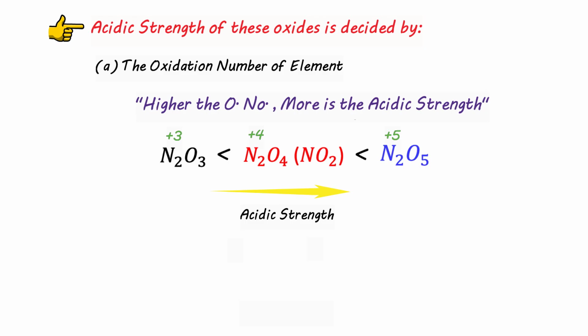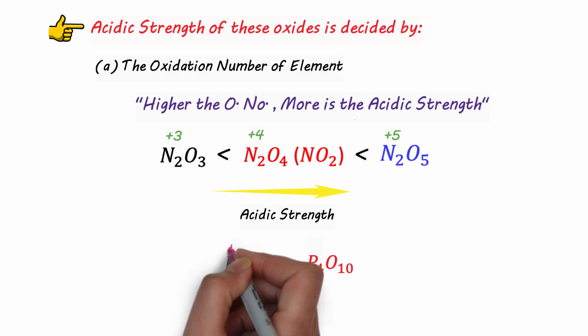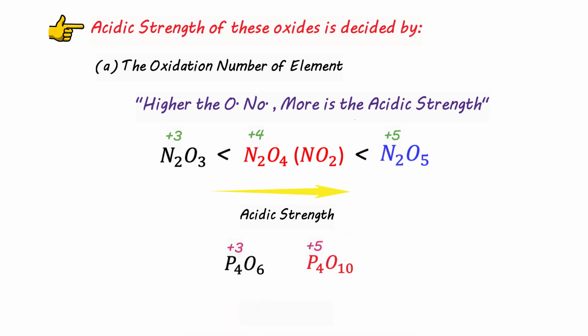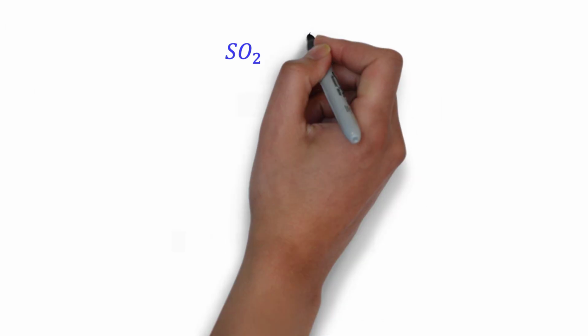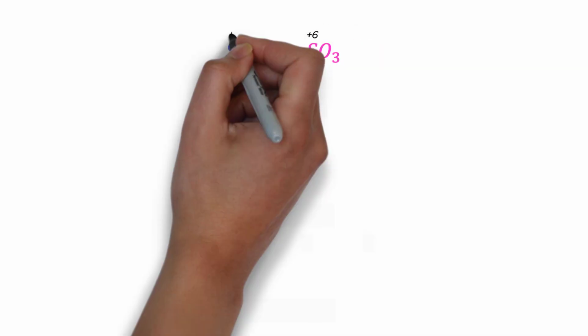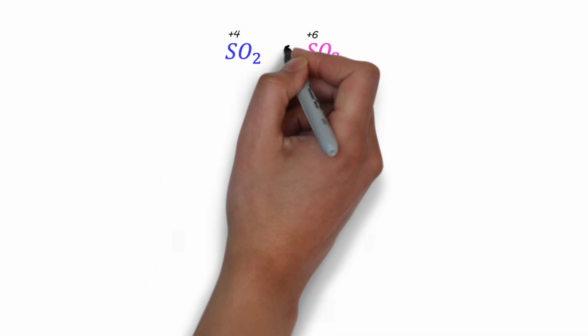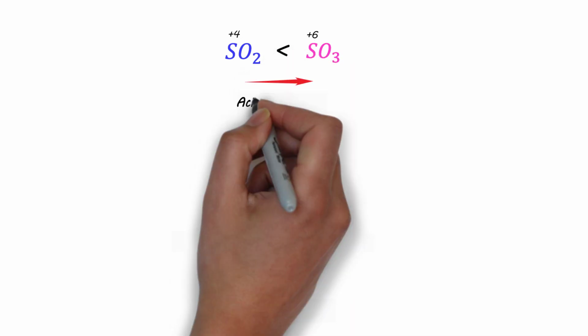In the same way, while looking at the oxides of phosphorus, we have P4O6 and P4O10. The oxidation number of phosphorus in each differs, and that's +3 and +5. So P4O10 is more acidic than P4O6. This is the acidic strength trend. Similarly, we have sulfur dioxide and sulfur trioxide. The oxidation number of sulfur in sulfur trioxide is +6, while that in SO2 is +4. So sulfur trioxide is more acidic than sulfur dioxide.